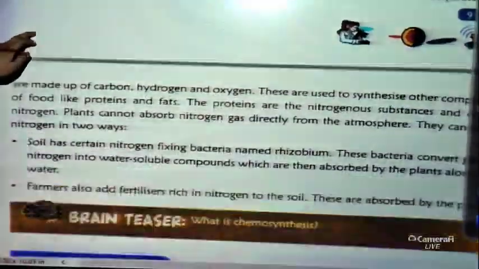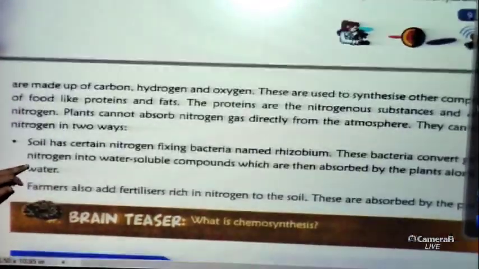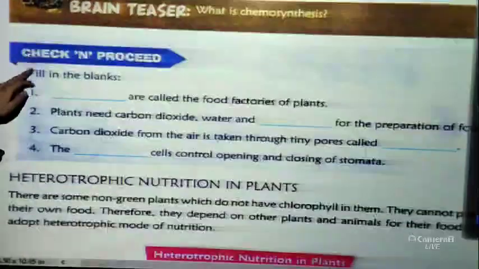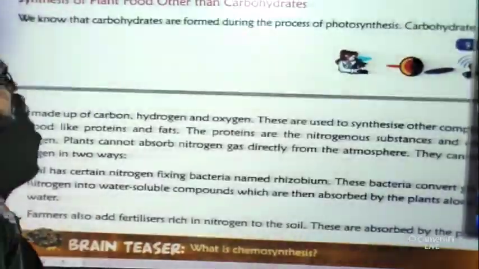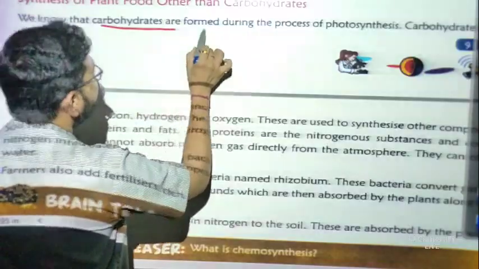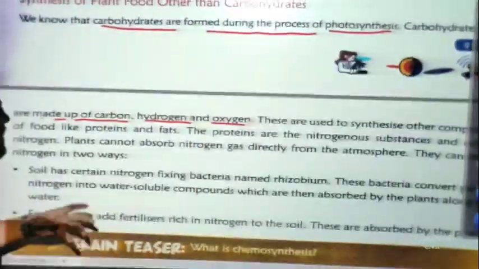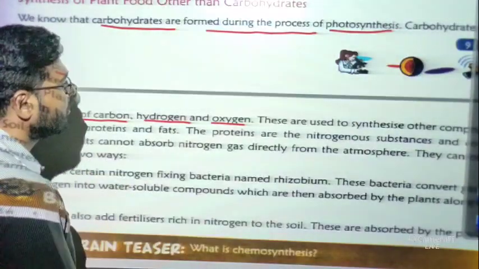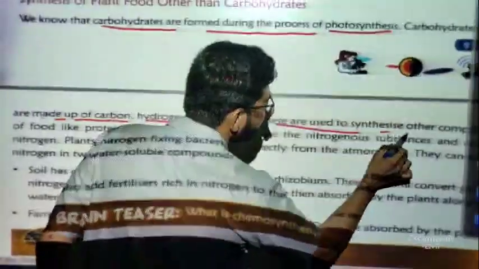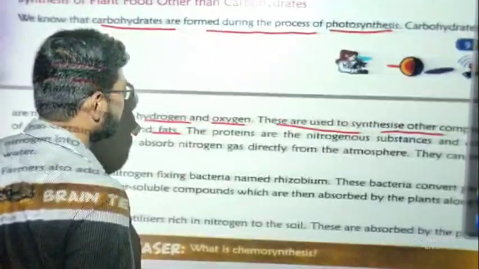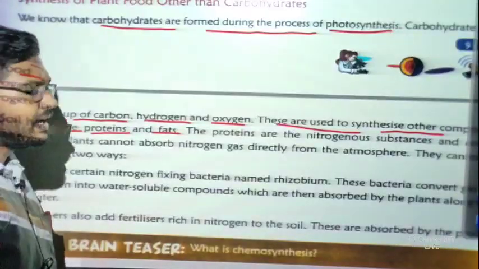Now, synthesis of plant food other than carbohydrates. We have to read this, just have a look. We know that carbohydrates are formed during the process of photosynthesis. Carbohydrates are made up of carbon, hydrogen and oxygen. So when these three combine, then carbohydrate will form. These are used to synthesize other components of food, like protein and fats. These things you have also read in class 6.